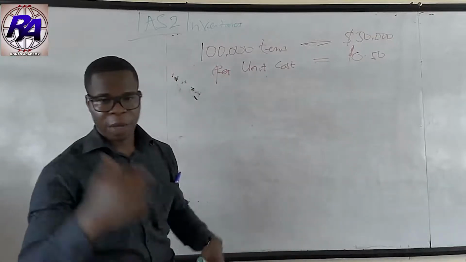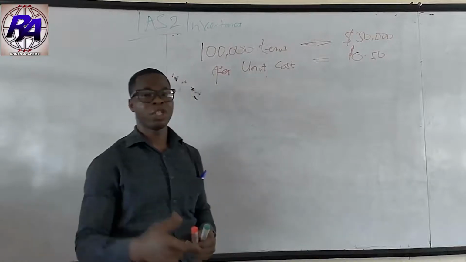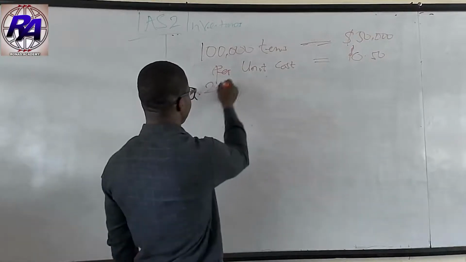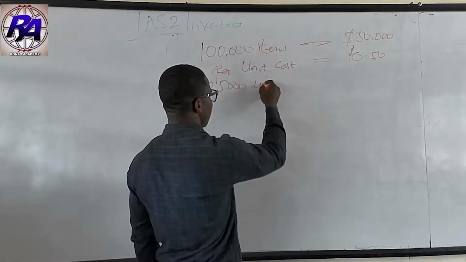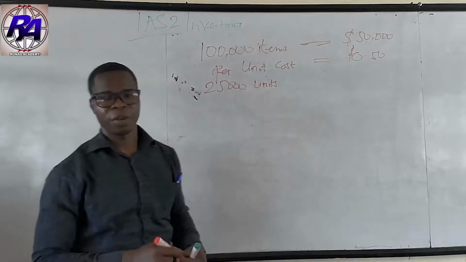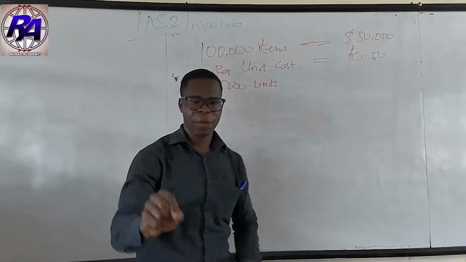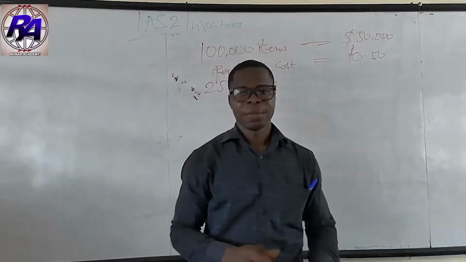Then we were informed that during the year there was a fire outbreak that damaged 25,000 units of the inventories. What is the value of your inventory that you account for, if there is any?